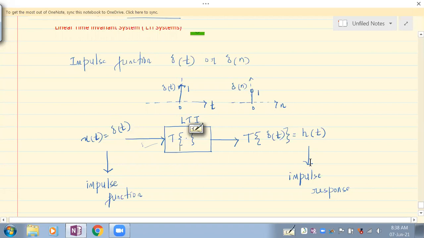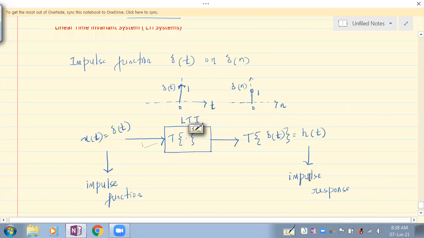So everybody understand the term now? The very first term that we need to understand in this topic is what is impulse response. Impulse response is the response to the input which is the impulse function. Response to the unit impulse is the unit impulse response.